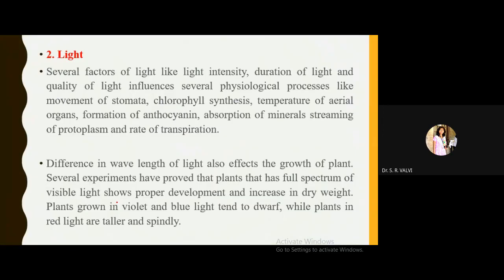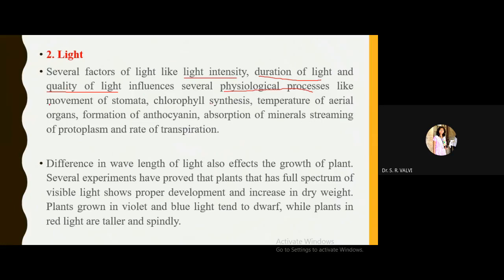Now, come to the next climatic factor, that is light. So now we must know that there are various light factors. For example, see here, light intensity, duration of light, and quality of light. These three things of the light influence the physiological processes. So which physiological processes do they influence?